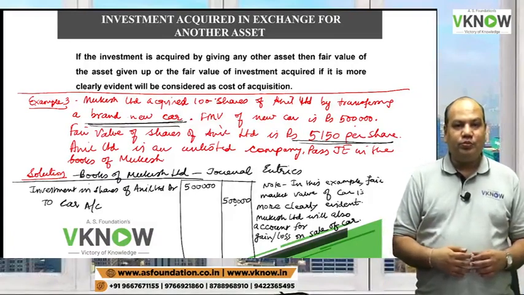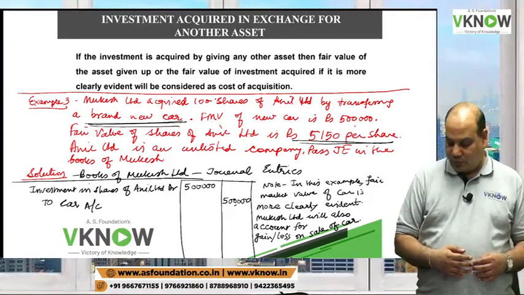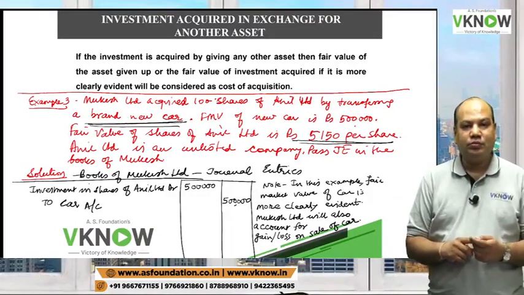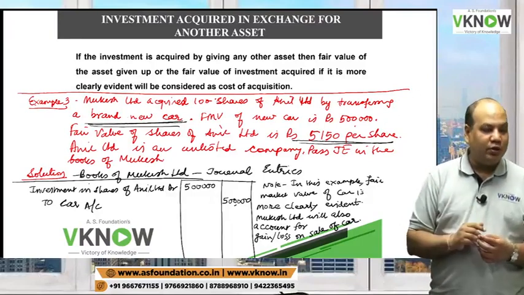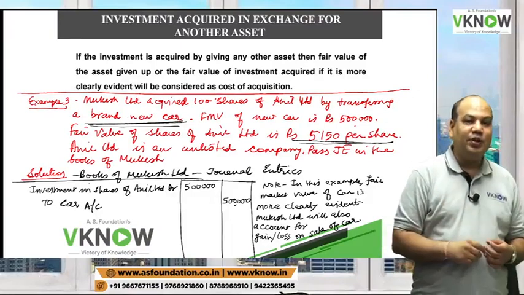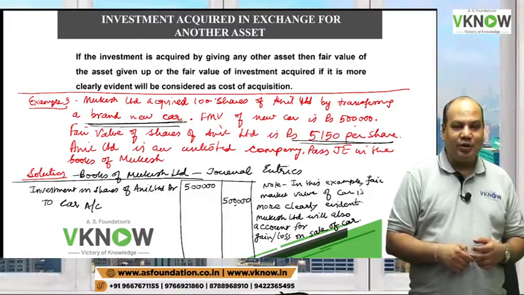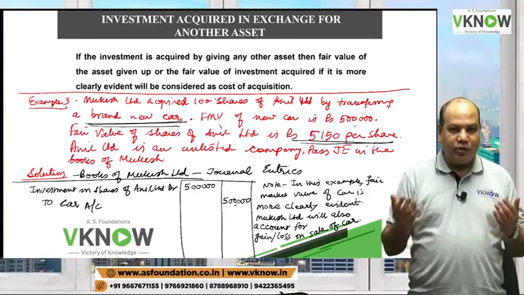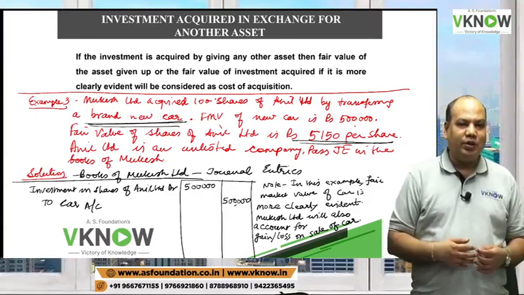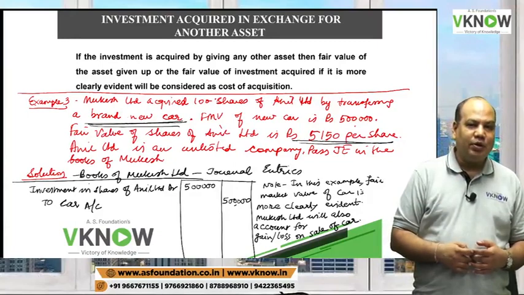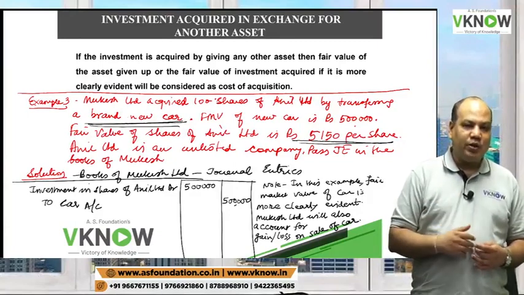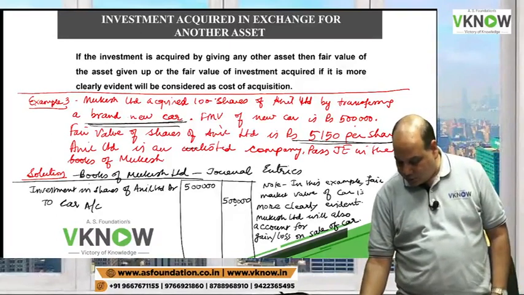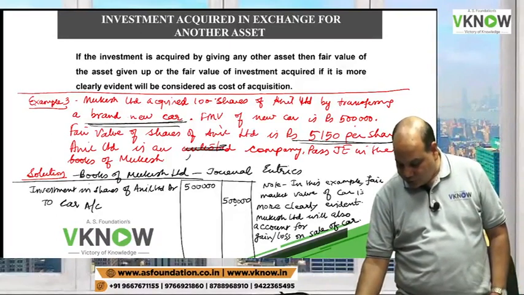Now there are two difficult questions for you. Mukesh Limited exchanges a brand new car against the shares of Anil, and Anil is a listed company. Car is a brand new car. Shares are of a listed company. Then which number will you take? Suppose in this example, I just make a change.